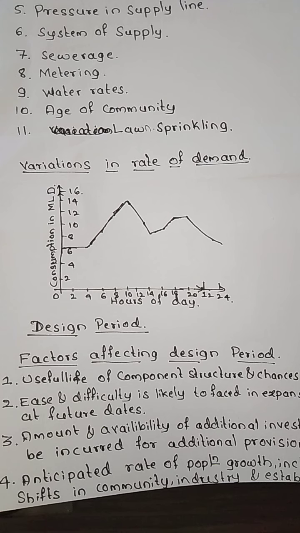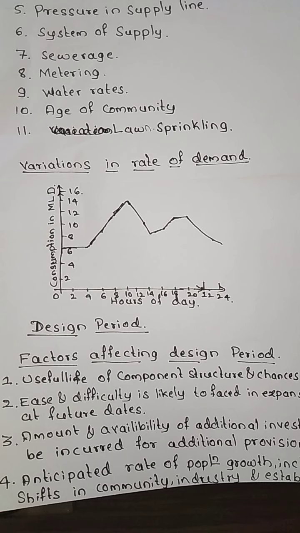Then the amount and availability of additional investment likely to be incurred for additional provisions. If we want to design a new one, then we need to remove whatever design we have done for the present population. We need to remove that entirely, and then it will require a huge amount of money. So that is the reason we consider this design period.